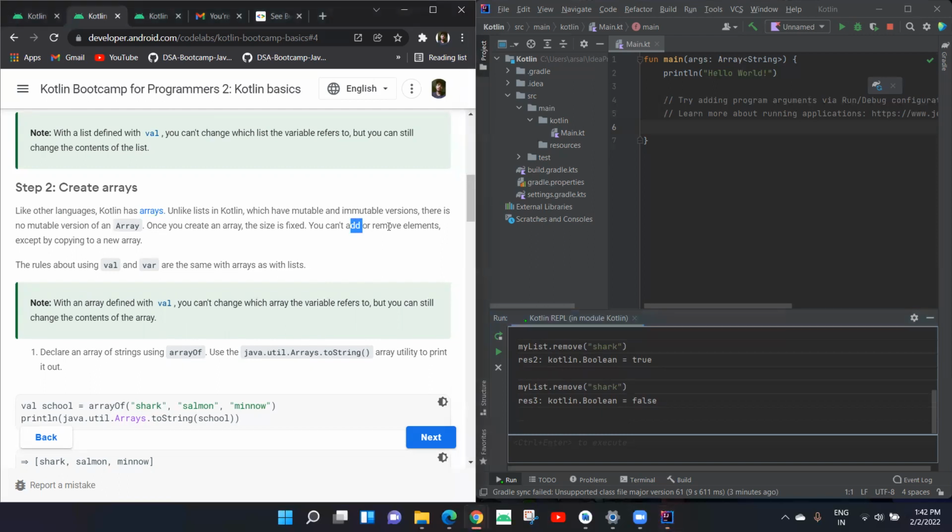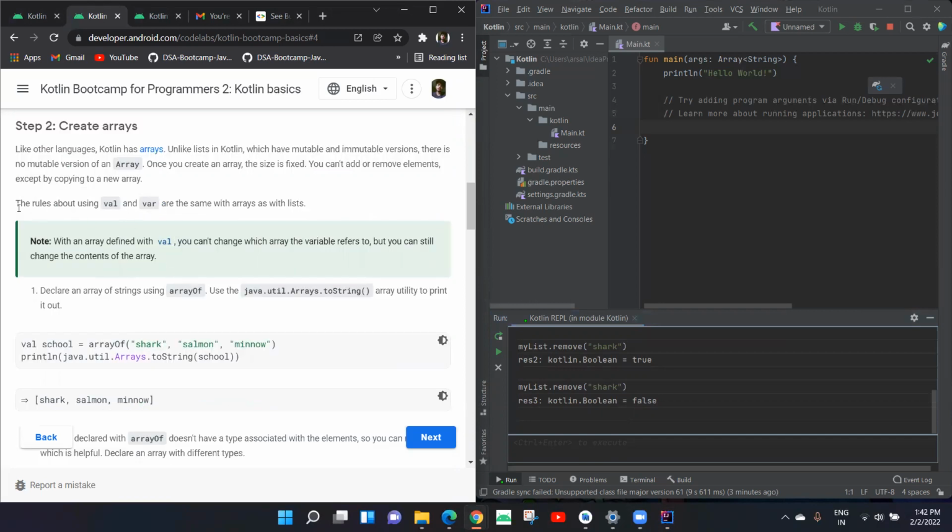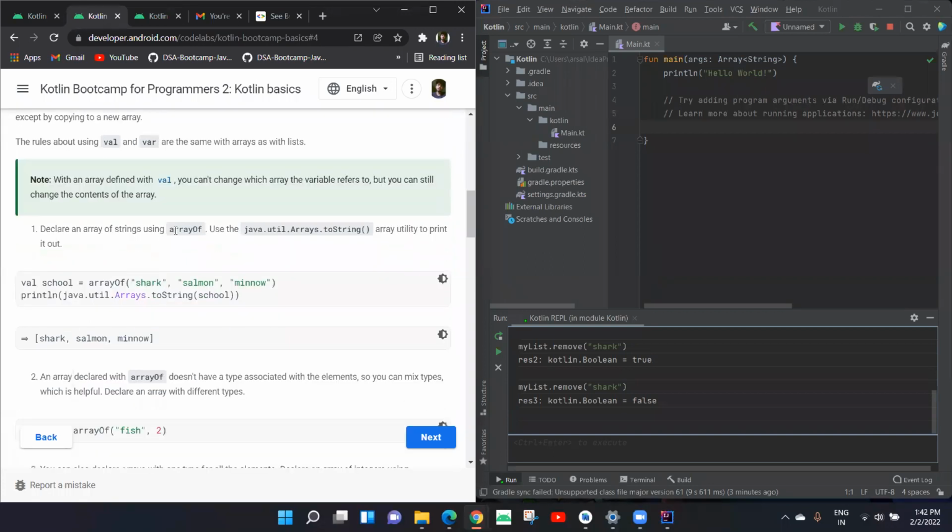It's saying we cannot add and remove. We can change the value of an element in that array, but we cannot add any extra element in an array, and we cannot remove any element from an array. So the rules about using val and var are the same as with lists. Okay, so now we start defining an array. For example, this is an array named school.